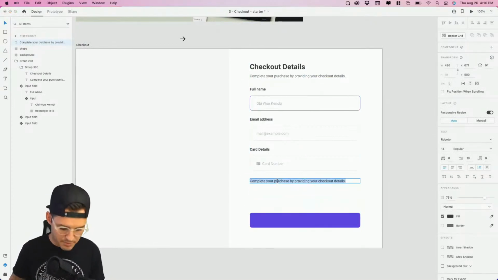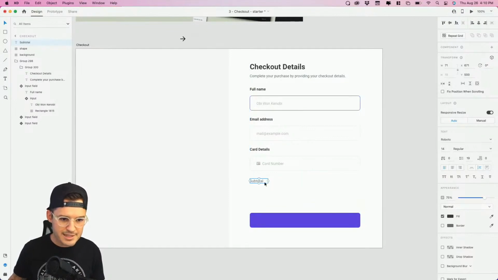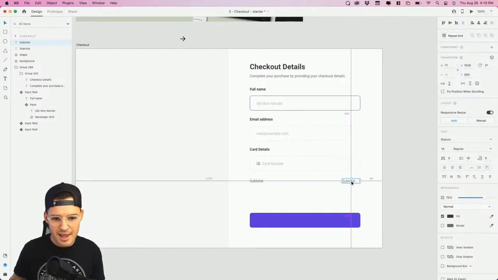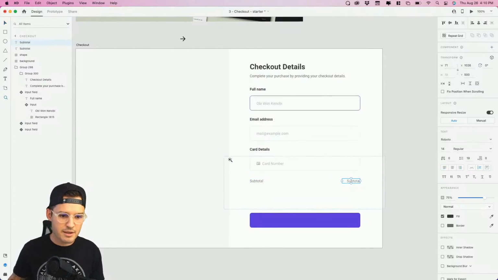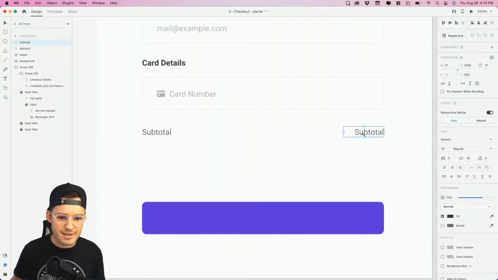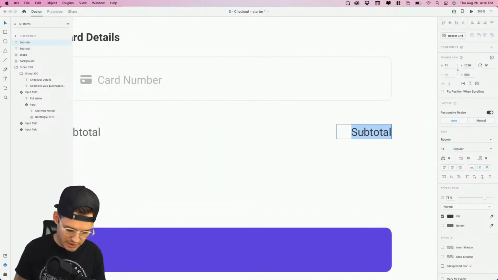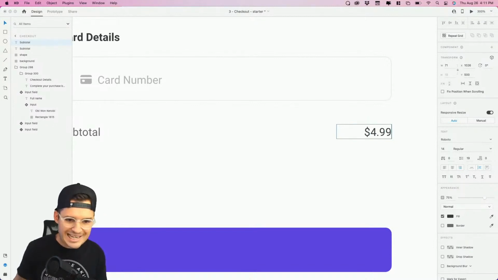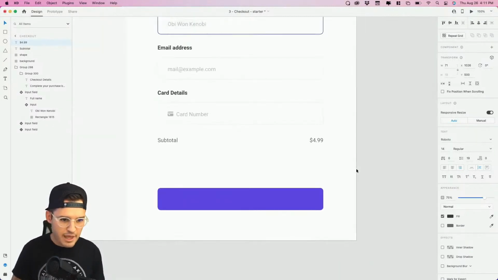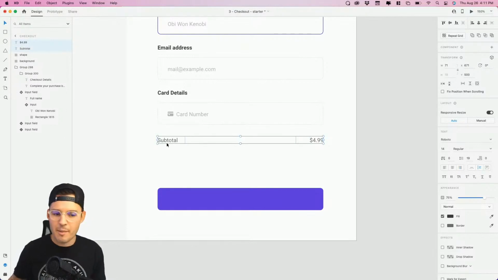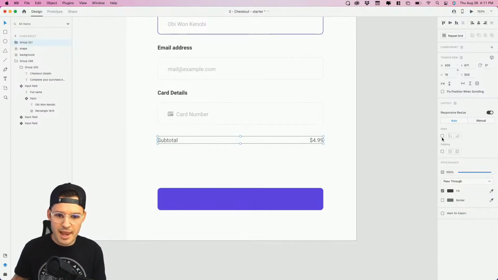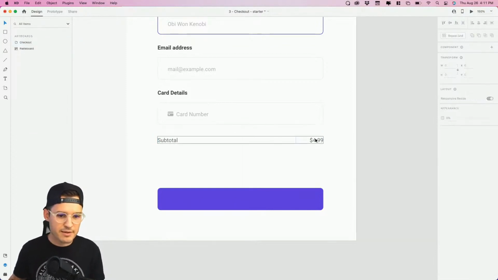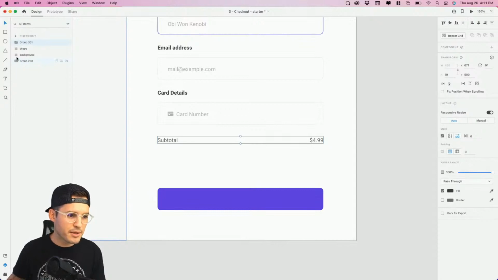Okay, so let's do something like subtotal. Okay, we'll bring the size of this in. It's left aligned, and then I'll bring this to the right so that we can actually put the price there. Something like, I don't know, how much is our thing? It's $4.99. Okay, love that. Okay, now again, I probably want to, just because I love stacks, stack these two things together by grouping them and stacking them like so. Okay, now it's all kind of locked up.